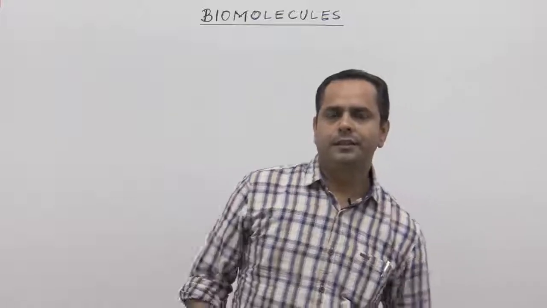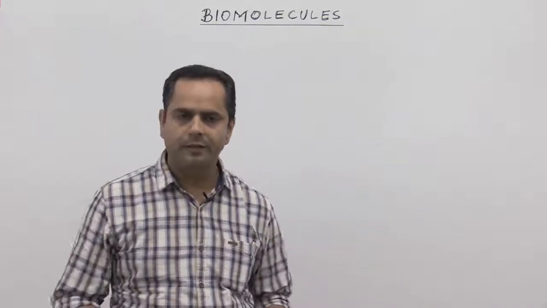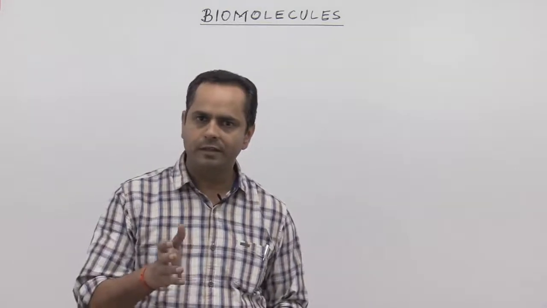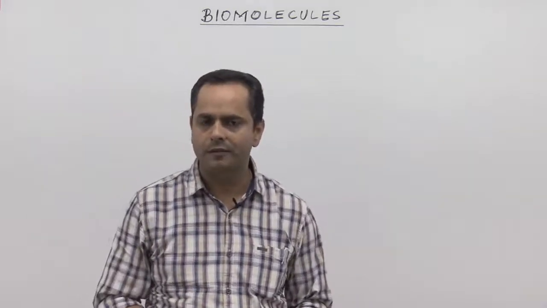So students, in the previous part of this biomolecules chapter, we completed the structure and function of carbohydrates. We discussed in detail what carbohydrates are, their structure, how to differentiate between different types of carbohydrates, and the very important role carbohydrates play in our body functions.